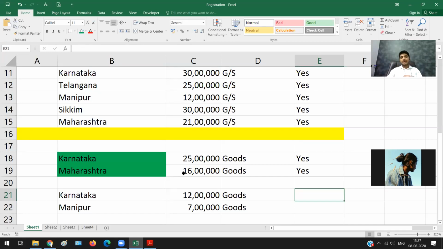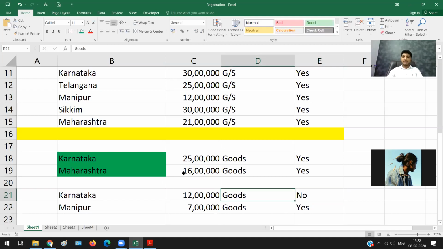How many of you feel that I need to register in both the states? Okay. How many of you feel that I need to register only in Manipur? The answer to this question is, I need to register only in Manipur, and I need not register in Karnataka.